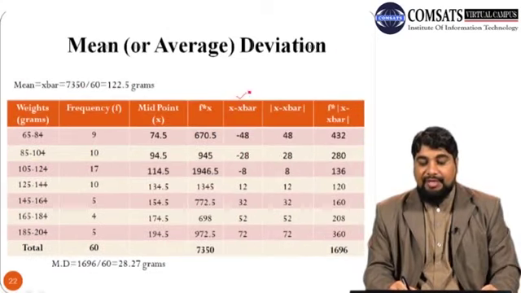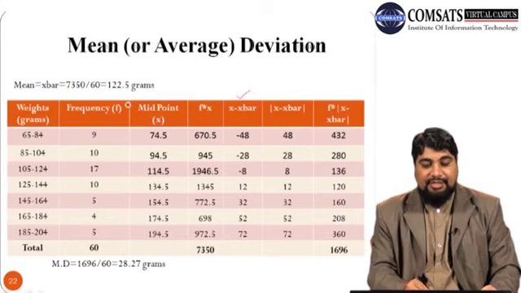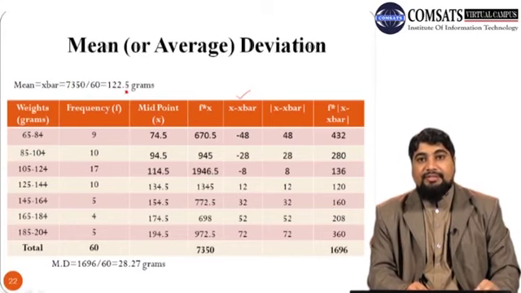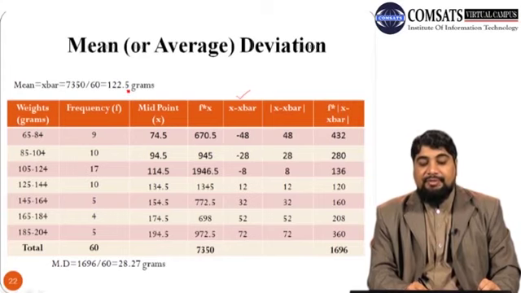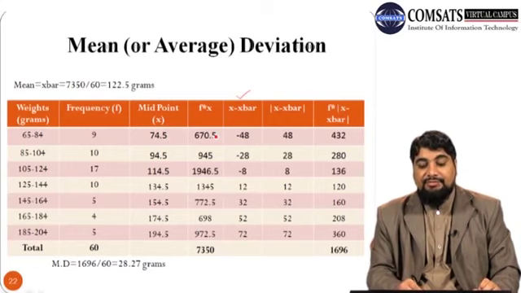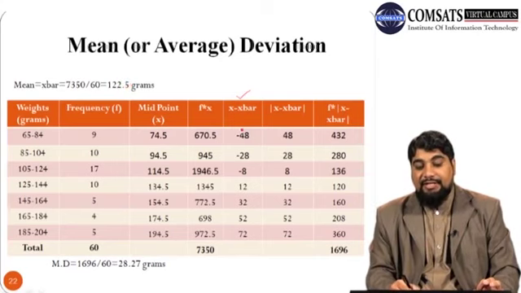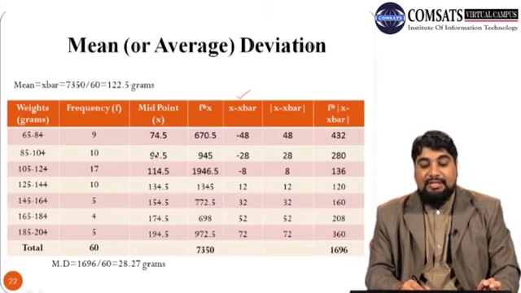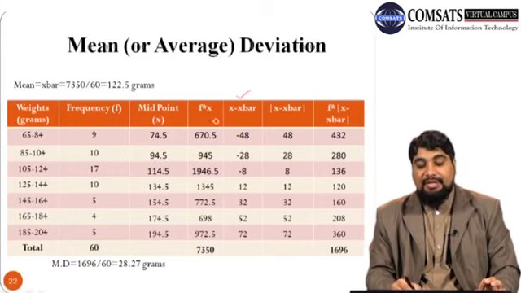So here we have a new column, x minus x bar. In order to calculate x minus x bar, we need to subtract this mean, x bar, calculated to be 122.5, from each x value. So 74.5 minus 122.5, we get minus 48. Similarly, 94.5 minus this mean value 122.5, we get minus 28, and so on.